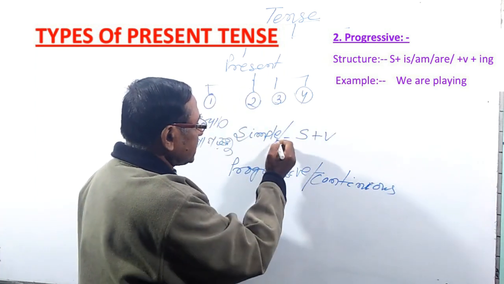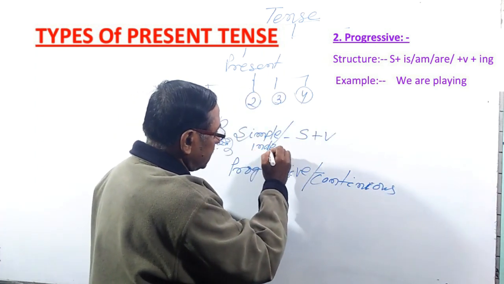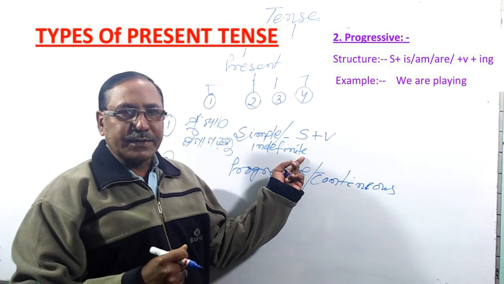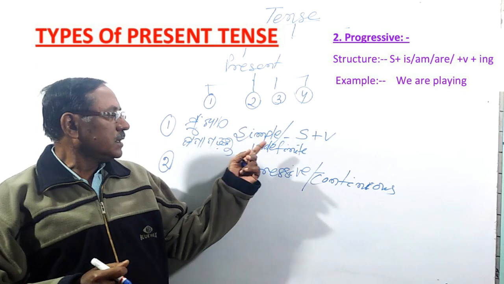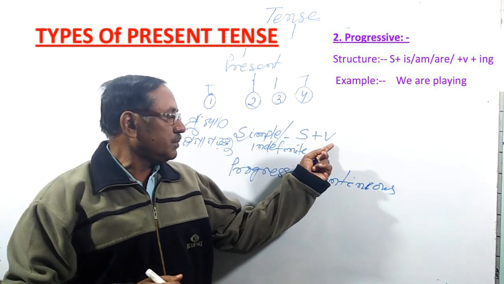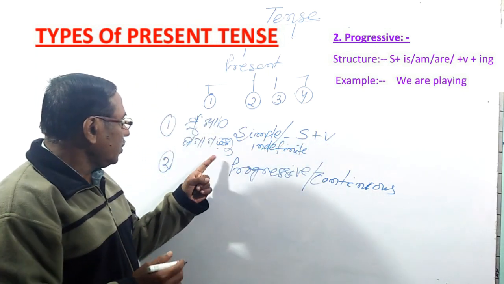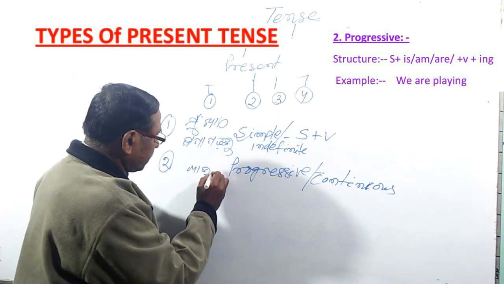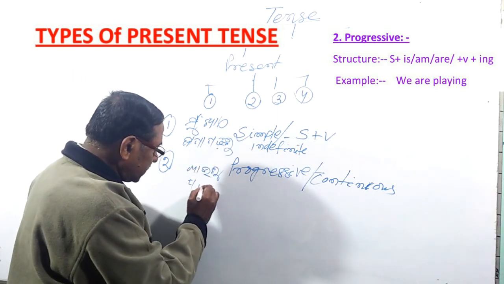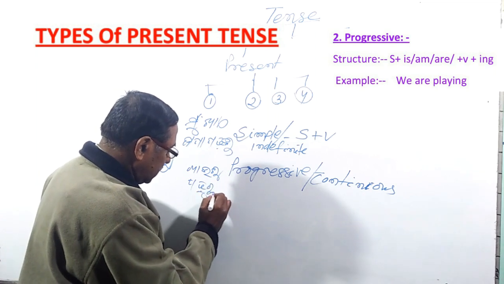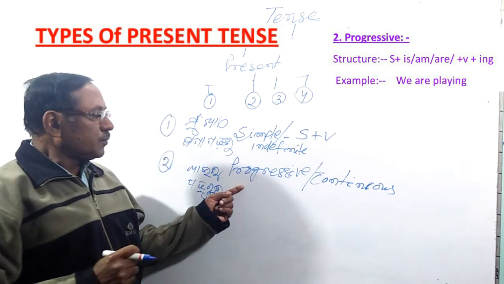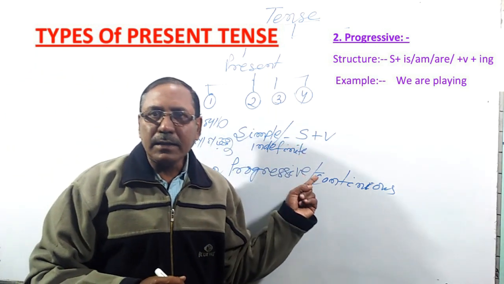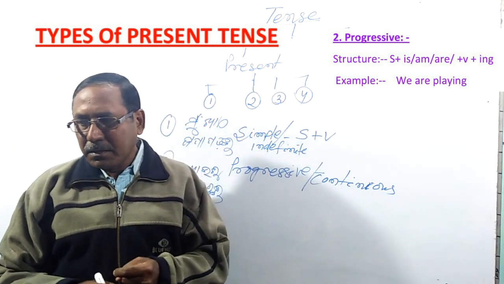And simple is called indefinite because it is not in definite time, it is indefinite. So number 1 is present simple, that is subject plus verb. Number 2, that is progressive. The Odia is mu khauchi, bapa padhuchanti. So it is called progressive. So this is the difference between present number 1 and present number 2.